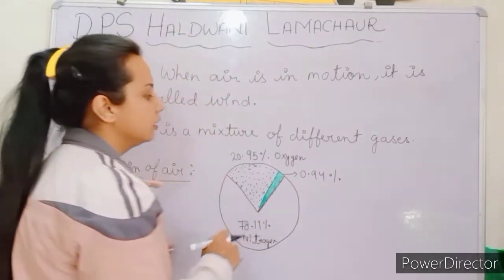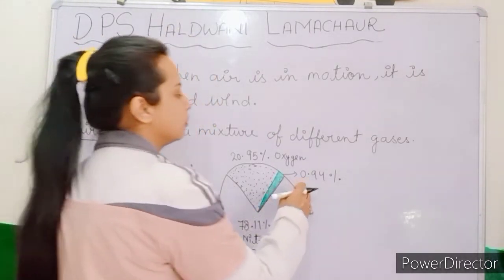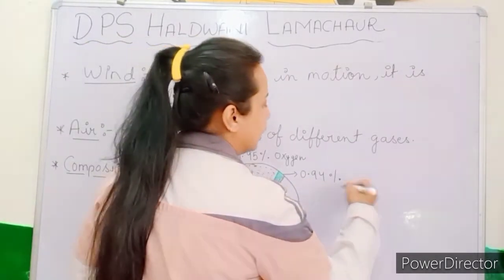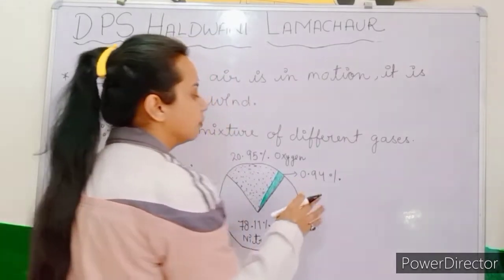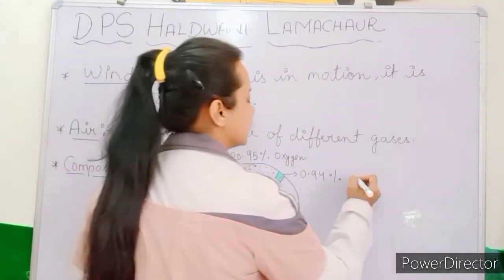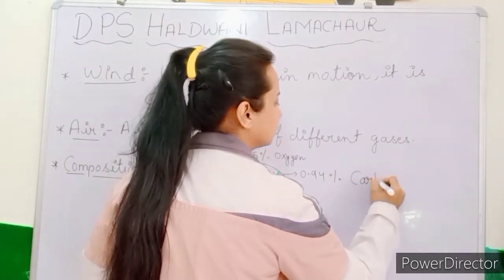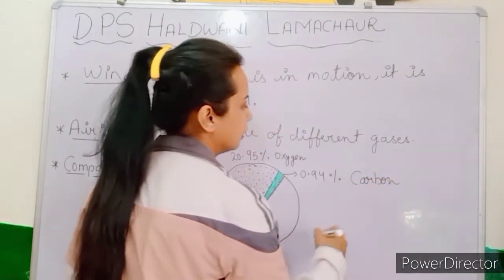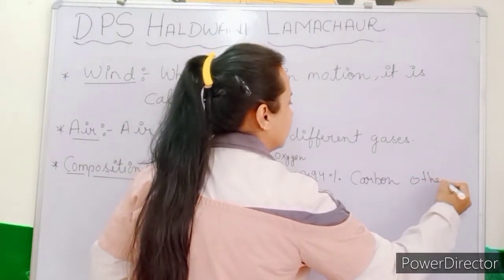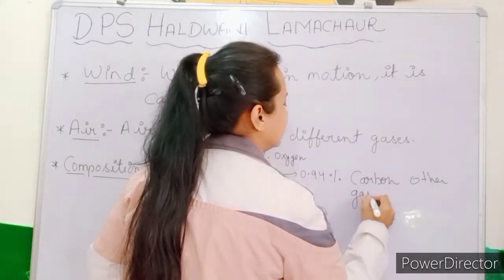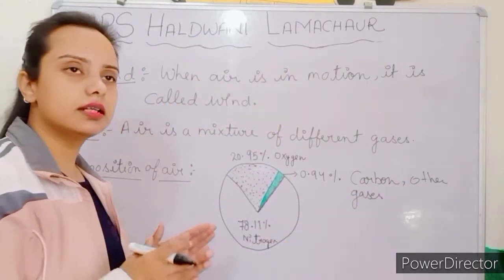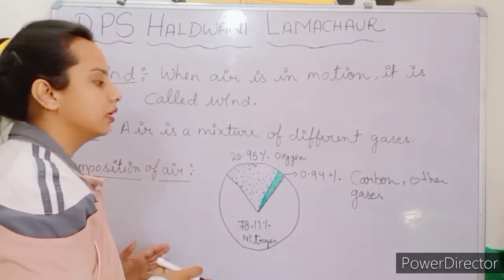And the remaining 0.94% is other gases. Means this is the mixture. The carbon dioxide is also there, and other gases. So in air, a very small amount of carbon dioxide and other gases is present.